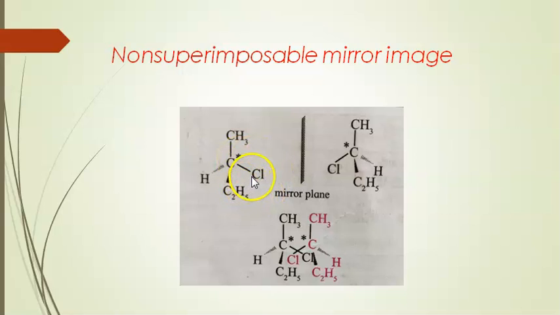Here both the carbon atoms, the chlorine atom here at the right hand side, and in this example it is on the left hand side. They are mirror images of each other. Those images are called non-superimposable mirror images.